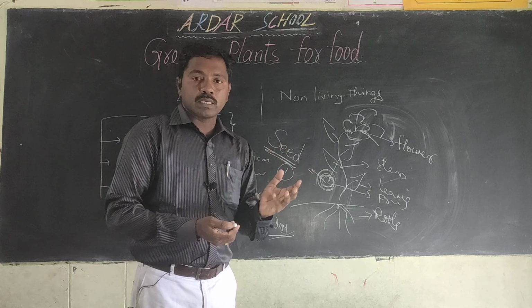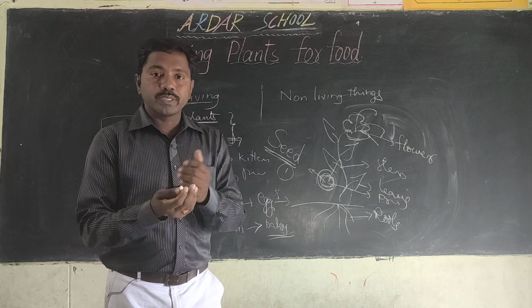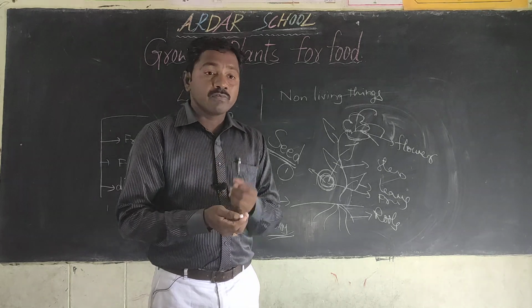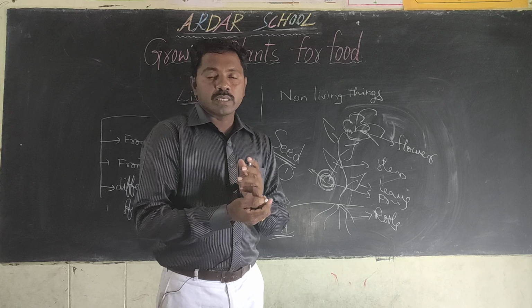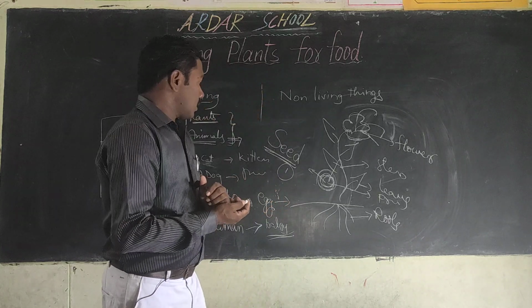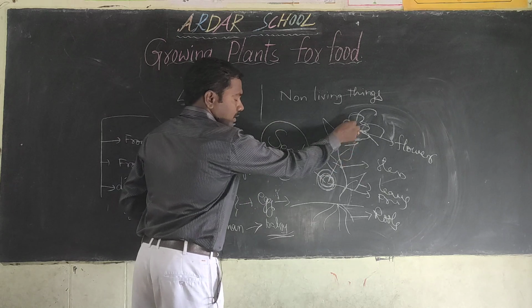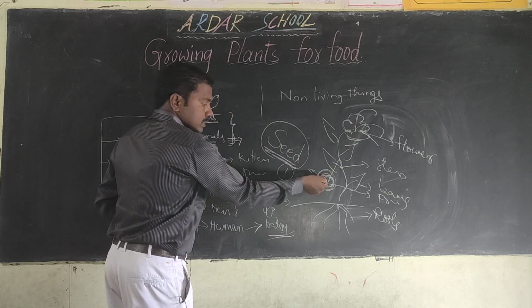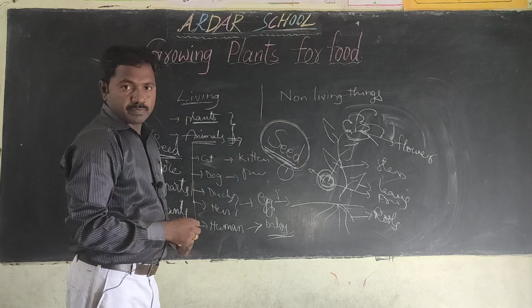If you take pomegranate or papaya, when you cut it, we can observe so many seeds. So we get seed from the flower. The flower is turned into fruit, and inside the fruit we get seed.